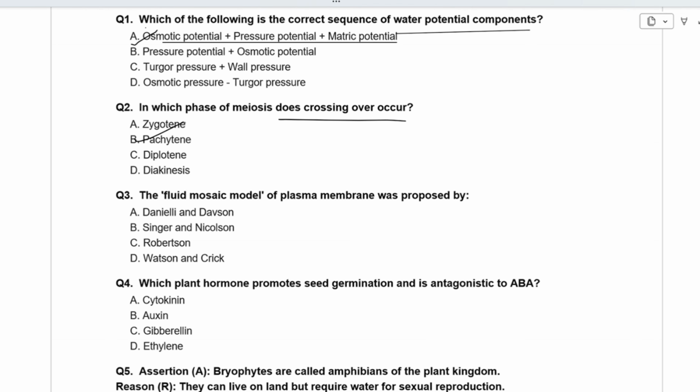The next question is, the fluid mosaic model of plasma membrane was proposed by Singer and Nicolson in the year 1972, जिनमें उन्होंने कहा था that protein floats within a phospholipid bilayer.